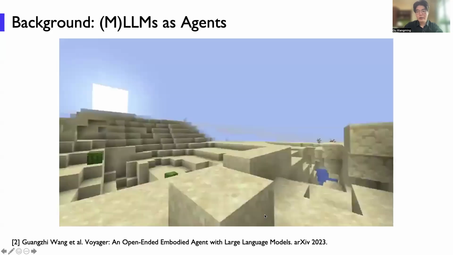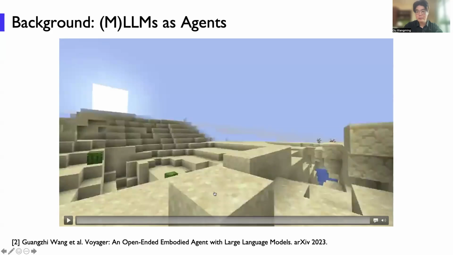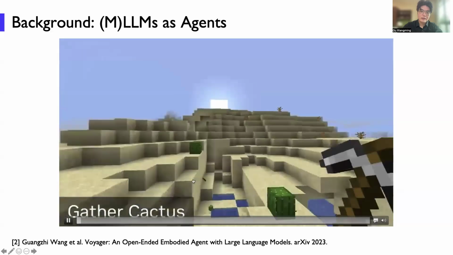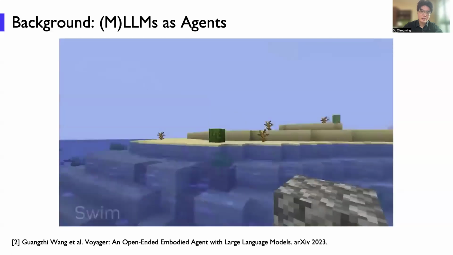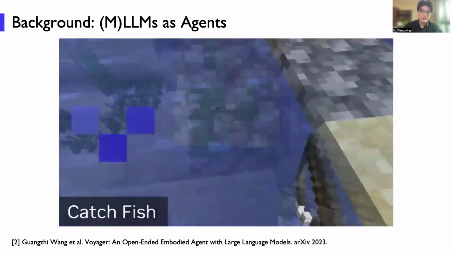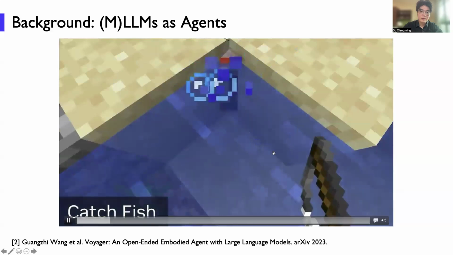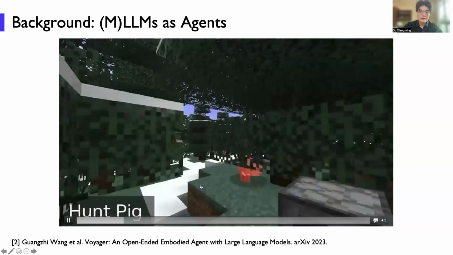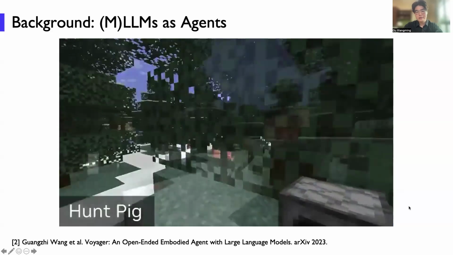Here is an example of large language model-based agents: these agents can be adopted in the Minecraft game. As you can see here, these agents can automatically take actions like swim, catch fish, and hunt a pig, etc. All these actions are generated by these agents themselves without human perturbations.